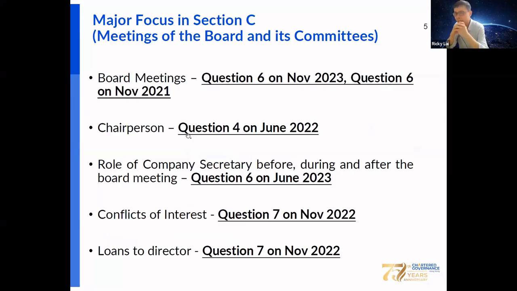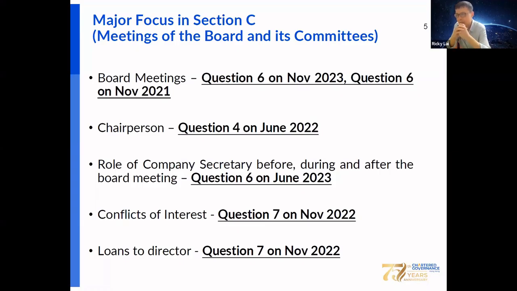Regarding another part, board of director meetings. Unlike shareholder meetings, normally the conduct of board meetings is governed by the company's articles of association. For a listed company, the director meeting is governed by the corporate governance code.